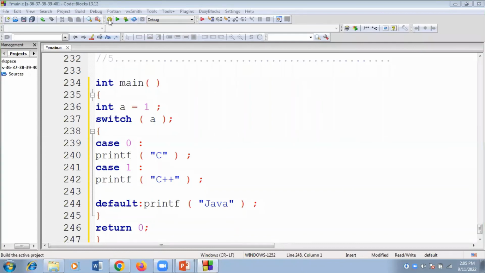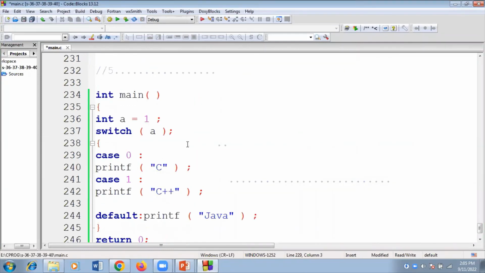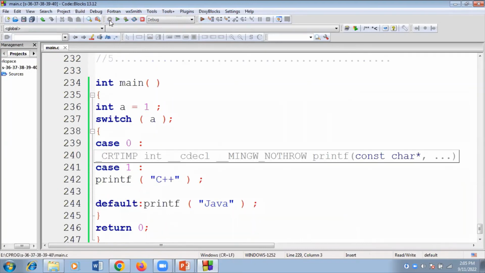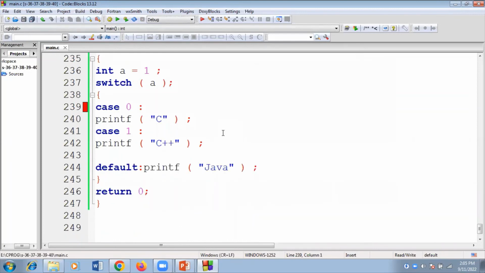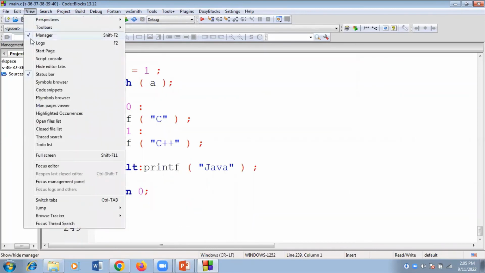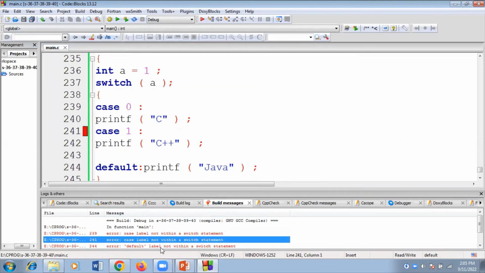Now we will execute this code. Compile. Okay, sorry, I had commented this one. Yeah, it's fine now. So compile, now you will get the compile time error. If you want to check the error logs, guys, you can go and check: case label not within switch statement, like this. Cases as well as the default also: default label not within switch statement.